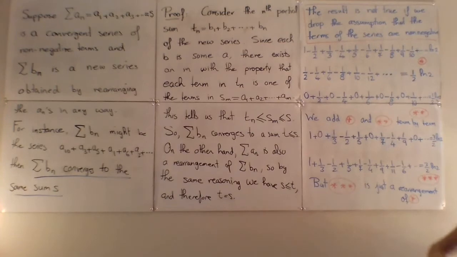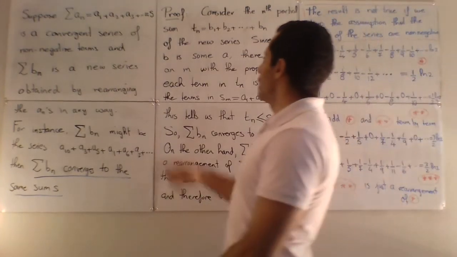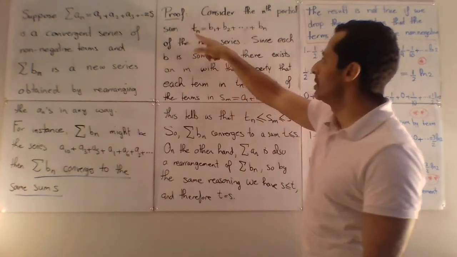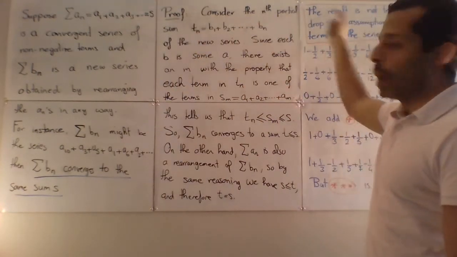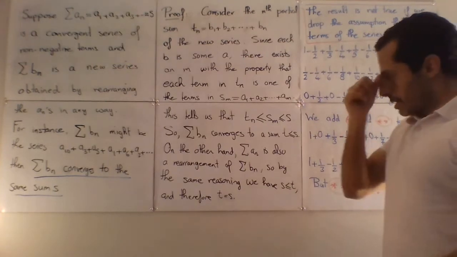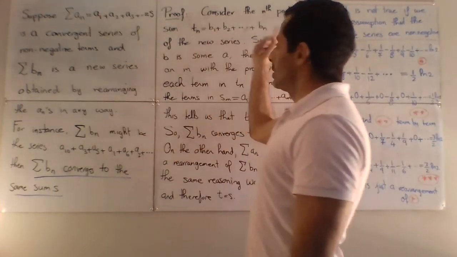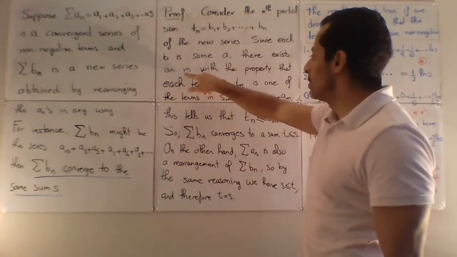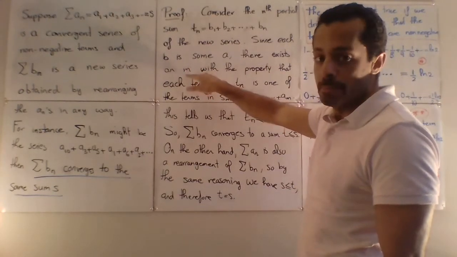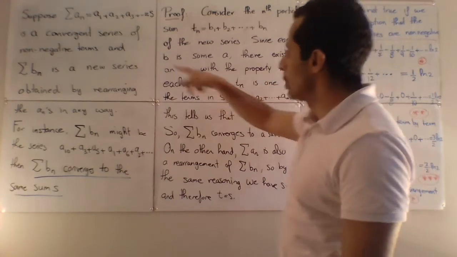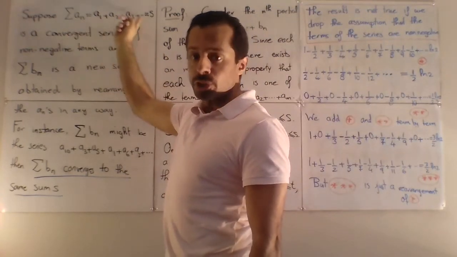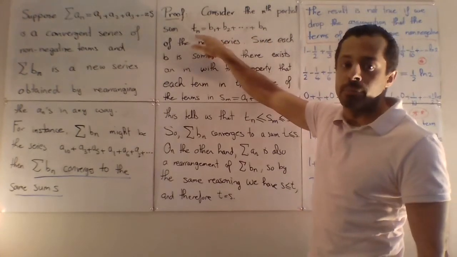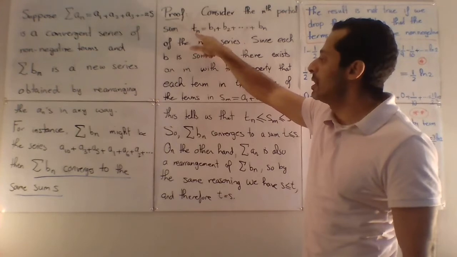The proof is easy. We consider the nth partial sum of the new series, let's call this Tn. Tn is b1 plus b2 up to bn. But since every b appearing here is some a, we must find some integer m such that the mth partial sum of the original series contains all the terms appearing in the nth partial sum of the b's, or the Tn.